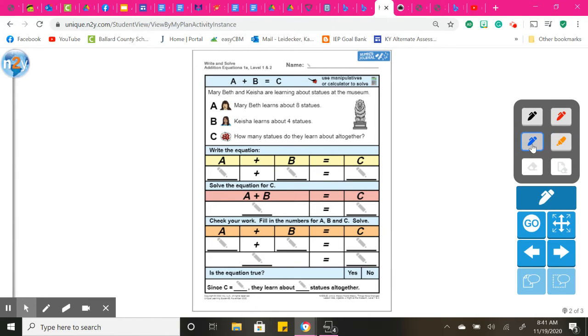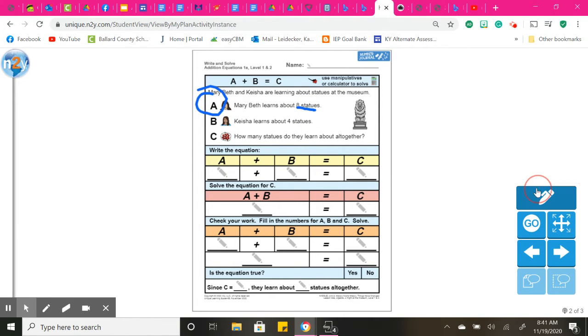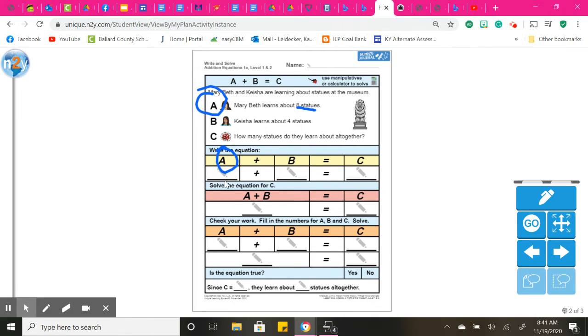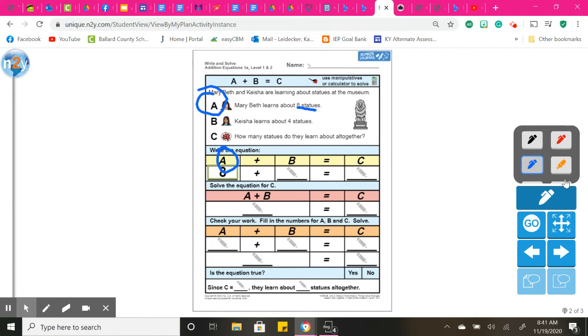So I am going to take my blue marker here. It says Mary Beth and Keisha are learning about statues at the museum. A is Mary Beth and she sees 8 statues. So I know that Mary Beth is A and she sees 8 statues. And then we have Keisha.